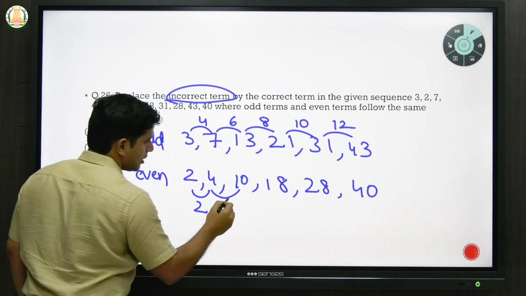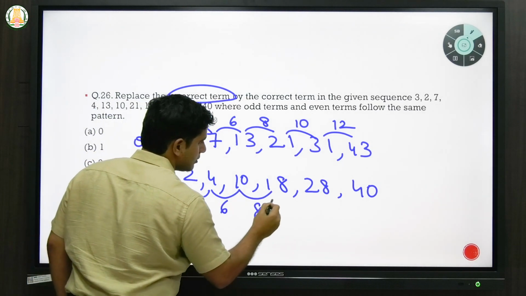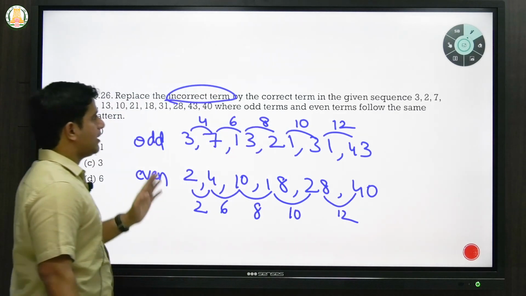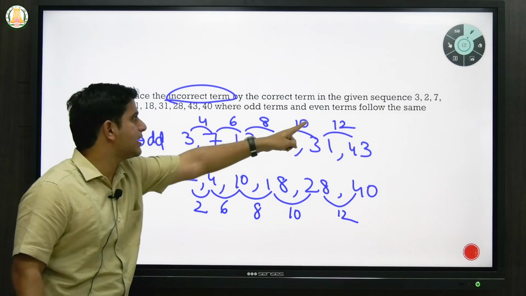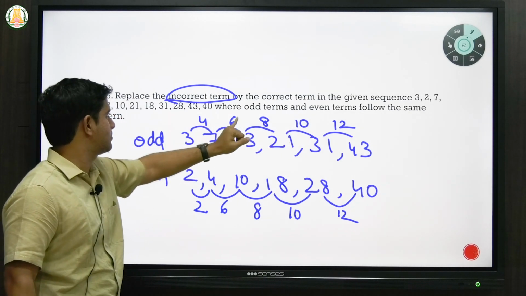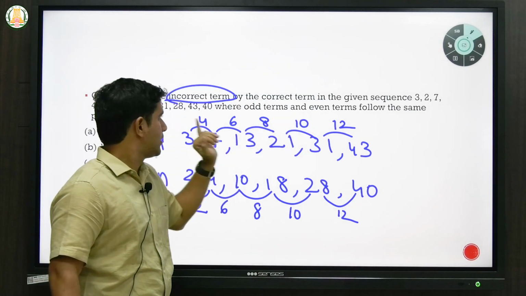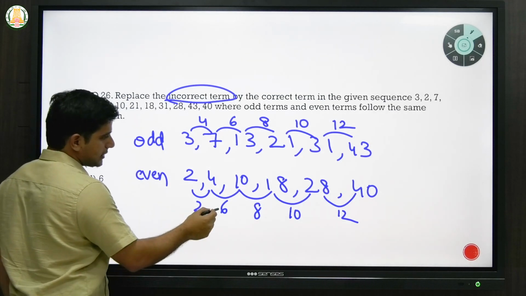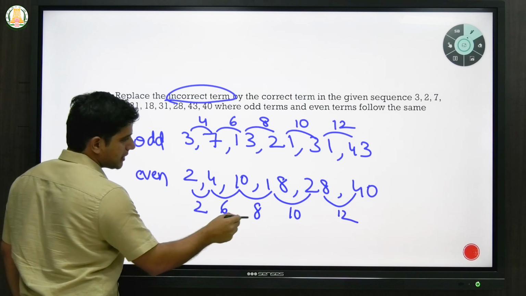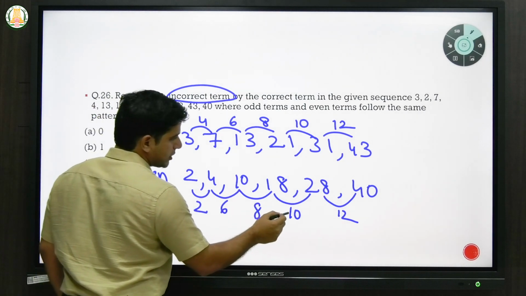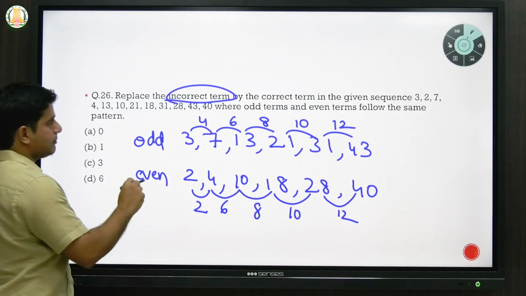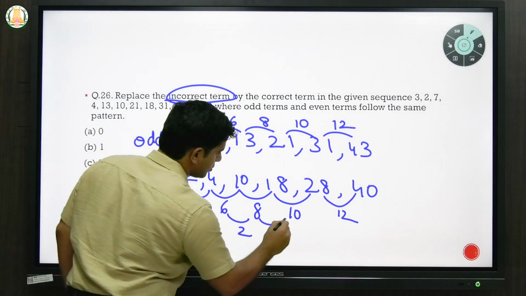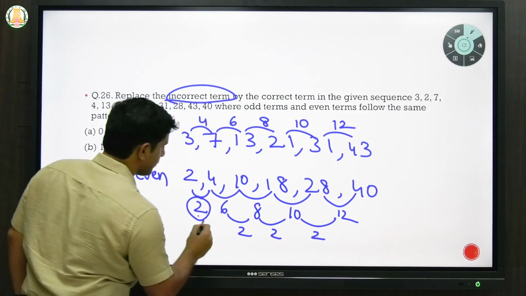For the even terms: 2, 6, 8, this is 10, and this is 12. So if you carefully observe, you see that the differences are in arithmetic mean. That is 4 plus 2 is 6, 6 plus 2 is 8, 8 plus 2 is 10, 10 plus 2 is 12. So they are following a particular pattern. The same if you see here, 2 plus 4 will be 6, but from 6, again 6 plus 2 is 8, 8 plus 2 is 10, 10 plus 2 is 12. That means there is some problem in this particular number, because every other number is following this difference of 2. Only here the difference is 4.